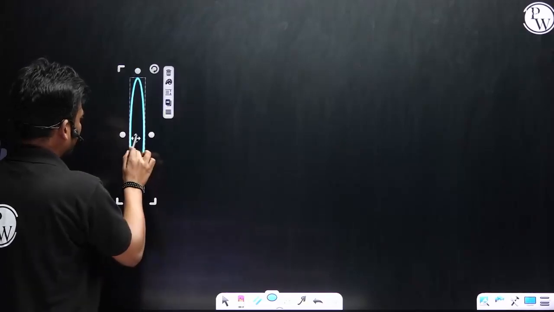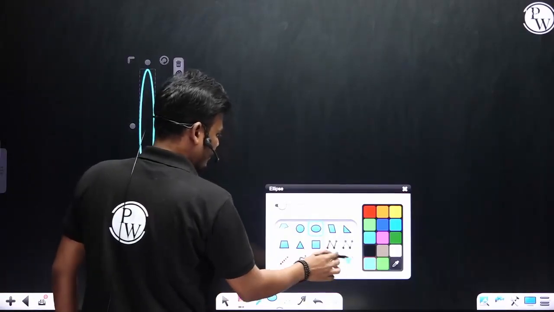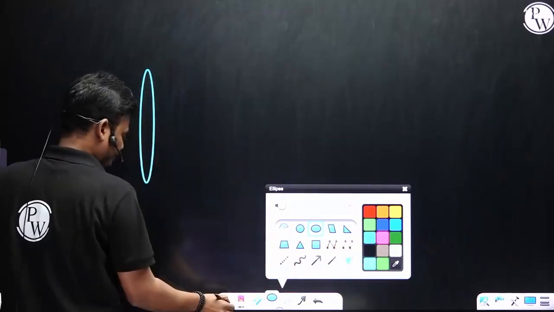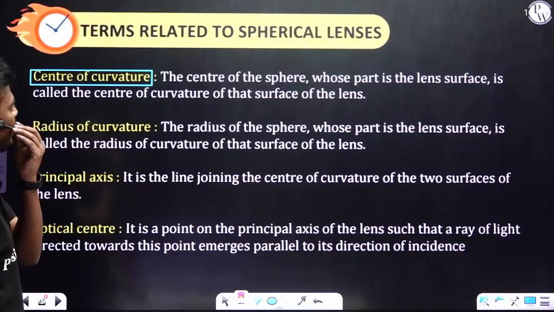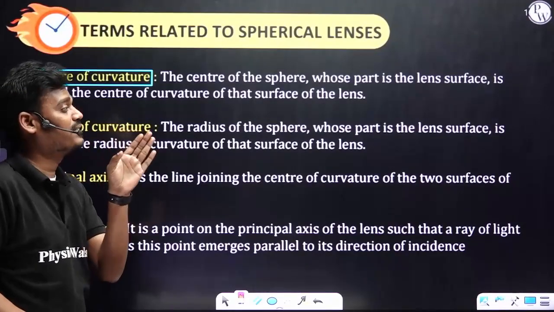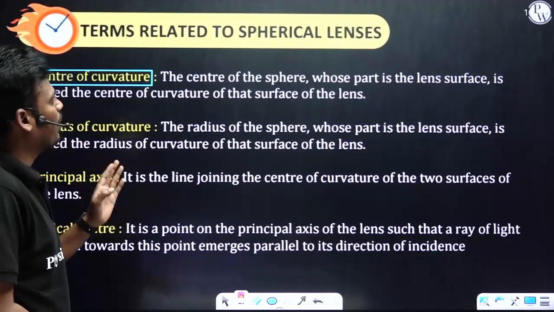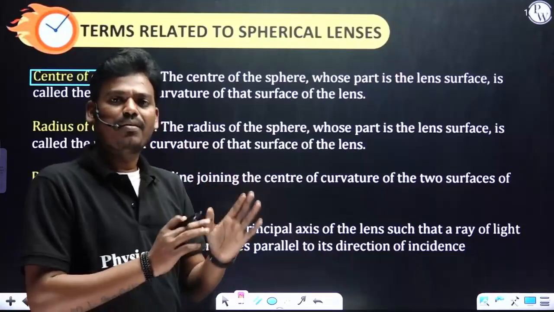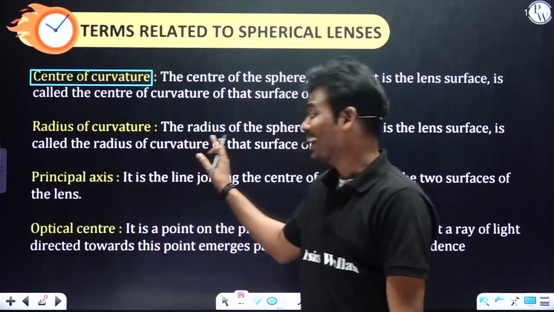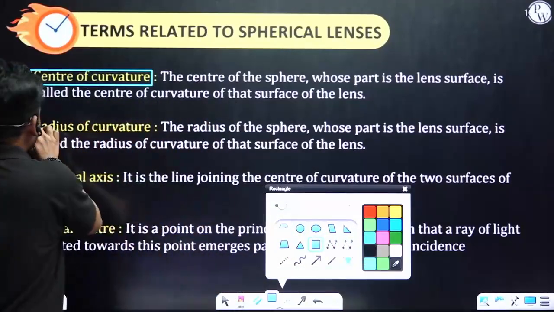If we consider this is the lens, the center of curvature is the center of the sphere whose part is the lens surface, of that surface of the lens. And radius of curvature is similar to mirrors, where we use mirror, here a lens. Same definition. You can go ahead with that.